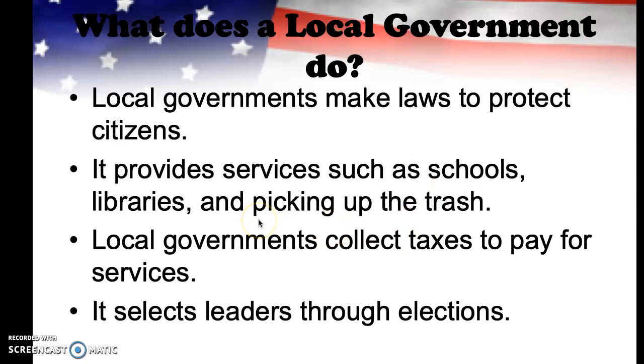They also provide services like schools, libraries. If you ever see anybody picking up the trash outside your house, that's all from the local government. They also collect taxes, which help to pay for different things. They select their leaders through elections.